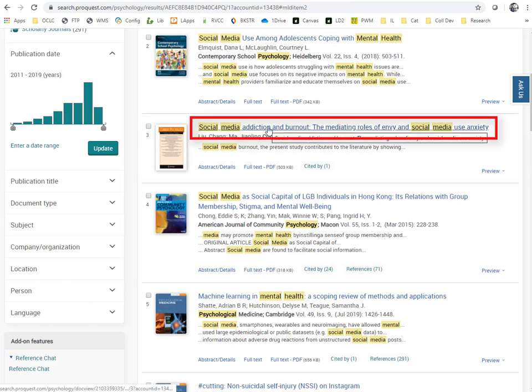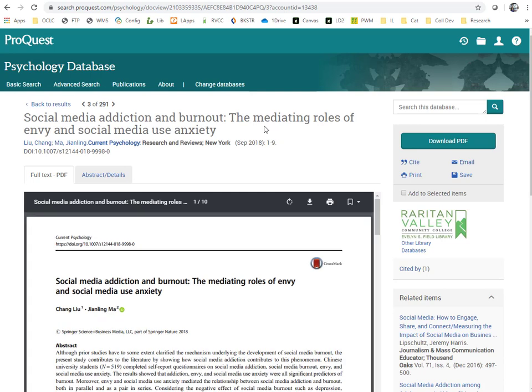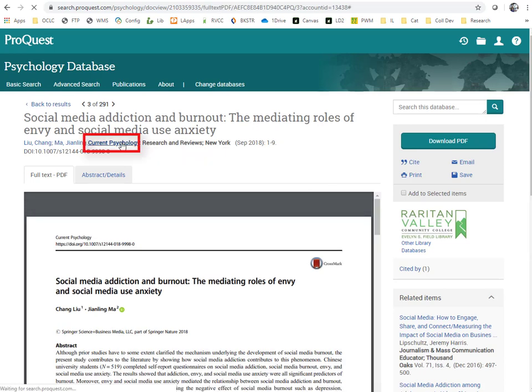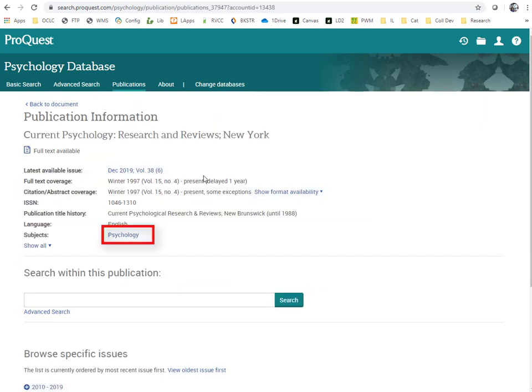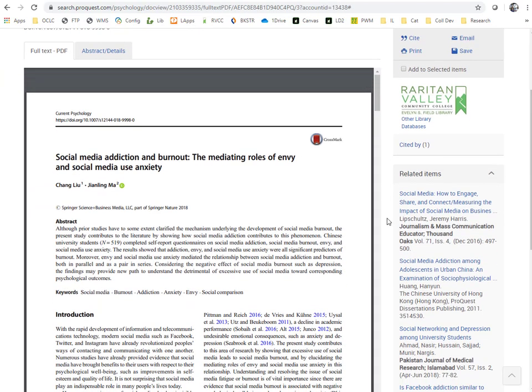This next option sounds promising. Clicking the journal title confirms this is a psychology journal. From the abstract, I can tell that this study does discuss negative effects of social media use and is an empirical research study in which the authors gathered data from their subjects.